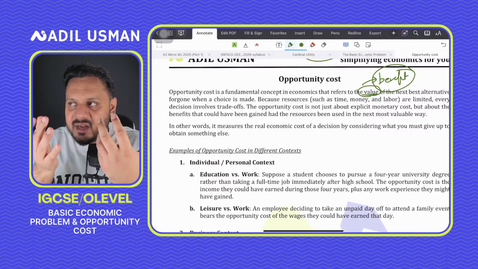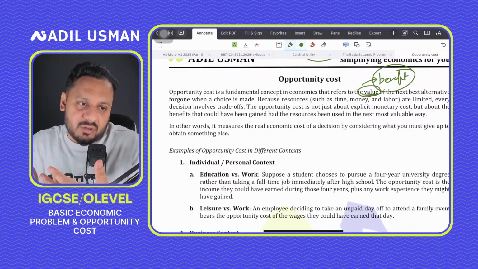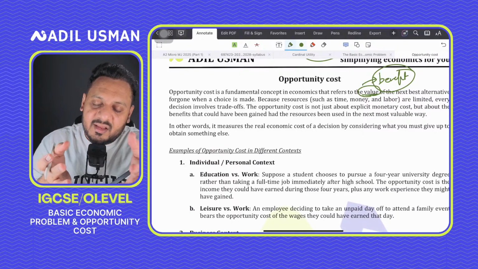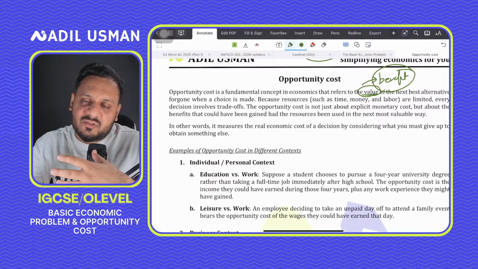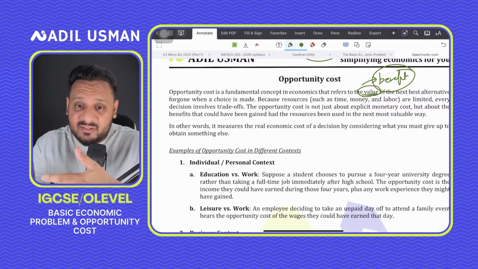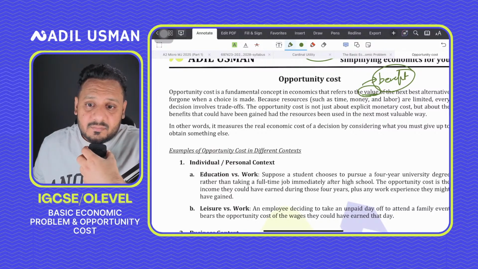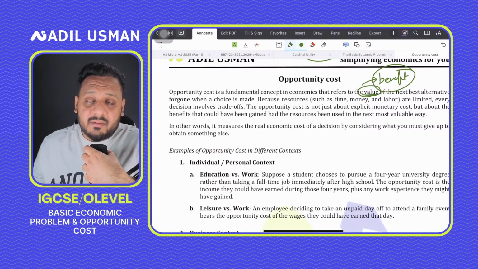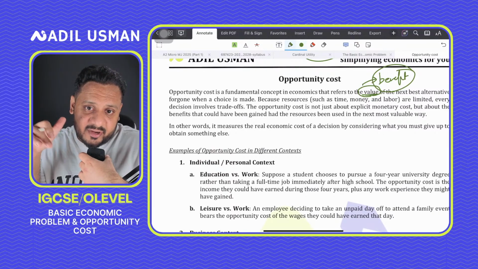So don't just state in the exam that opportunity cost is the next best alternative foregone. Instead, say that opportunity cost is the value of the next best alternative foregone, or you can say the benefit of the next best alternative foregone, right? And that happens when a choice is made or a trade-off is made.